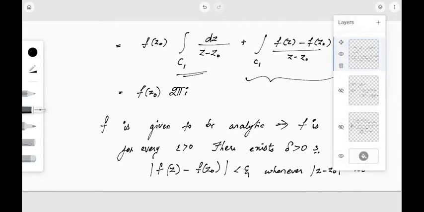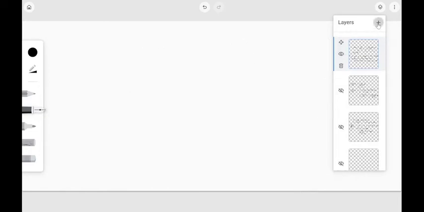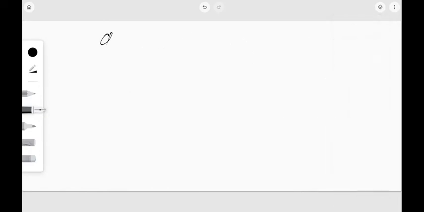Now for our convenience, or for making the calculation easier, what we are going to choose is the radius of that circle C1, the circle which we have chosen around z dot. I'm going to choose that this is of radius delta by 2. This is less than delta, so I can clearly say that modulus of z minus z dot is less than delta.